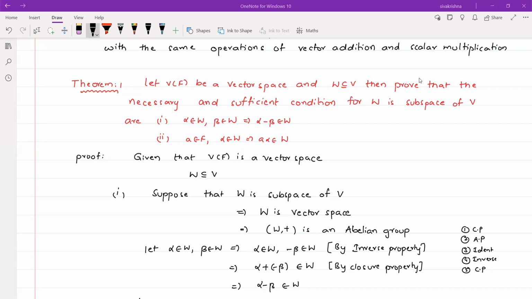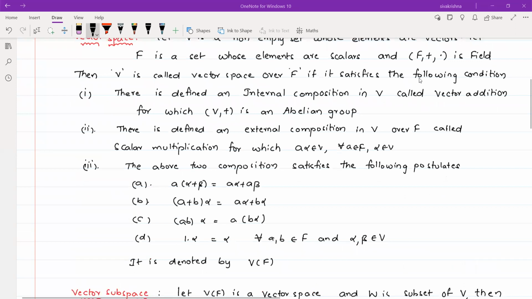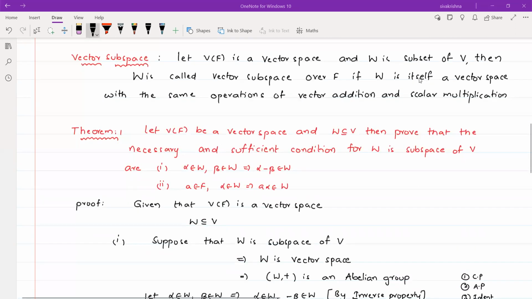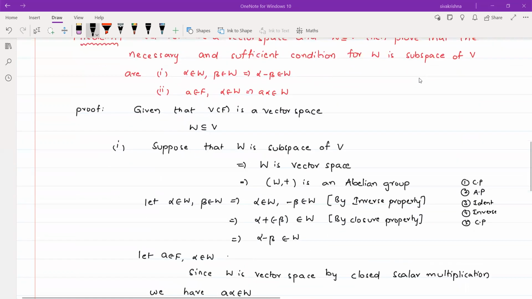In the definition of vector space, the first condition is that (V, +) is an abelian group. Here in the definition we are using the set V, whereas in the theorem we are using W. So whenever you say that W is a vector space, then we can write (W, +) is an abelian group. In an abelian group we have 5 conditions: closure property, associative property, identity property, inverse property, and commutative property. All these conditions hold in an abelian group.